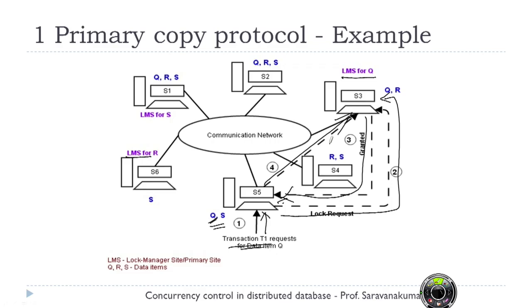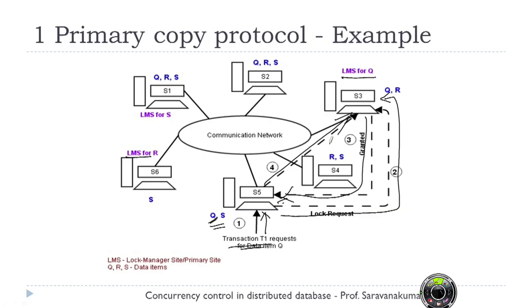But in case of writing a data item Q, that is, my transaction is going to modify it. Let's say, for example, I'm going to withdraw money from my account, and my account data is replicated and available at many sites. Once my value is updated in one particular site, the same thing has to be propagated to other sites as well.